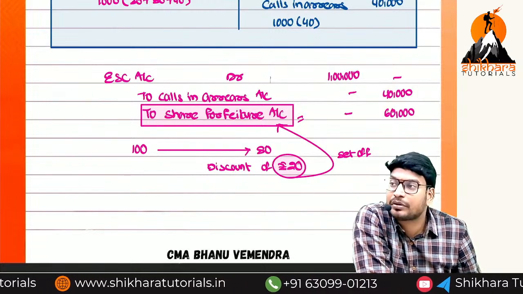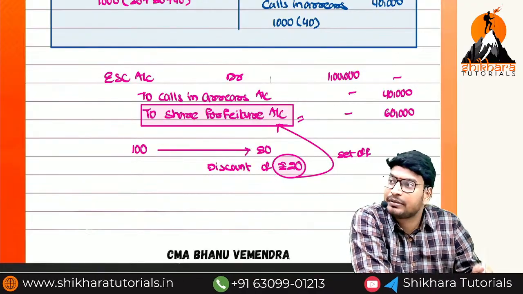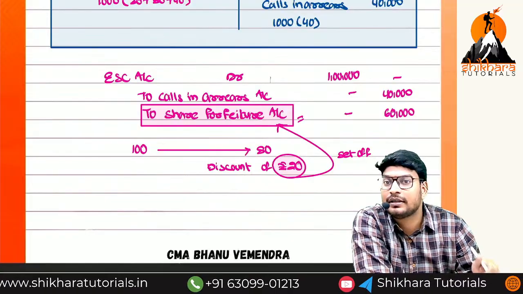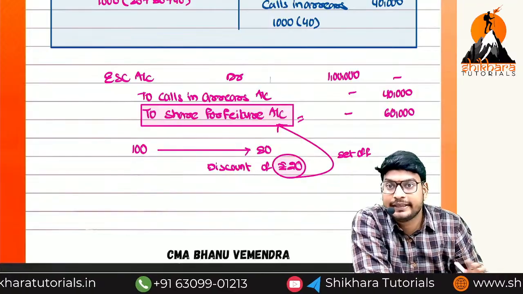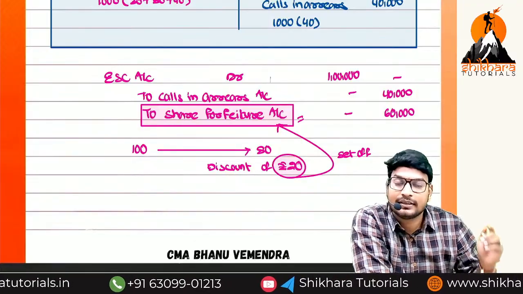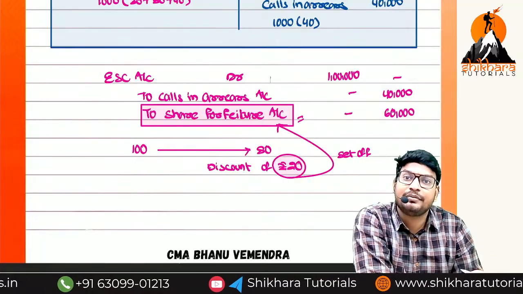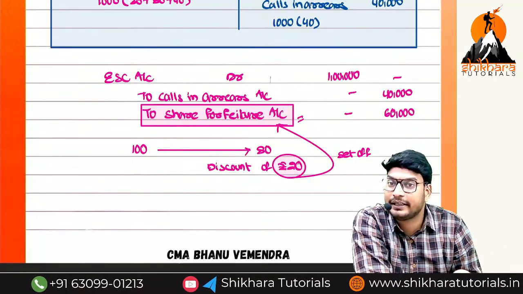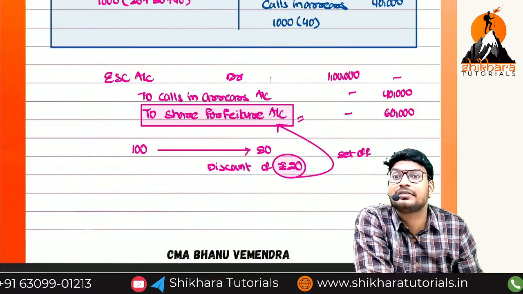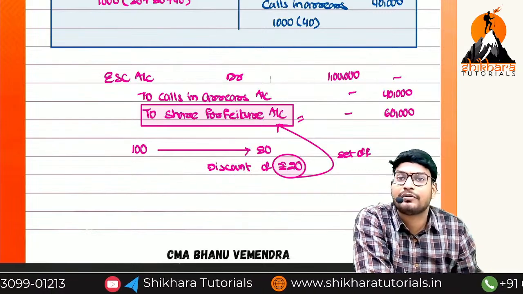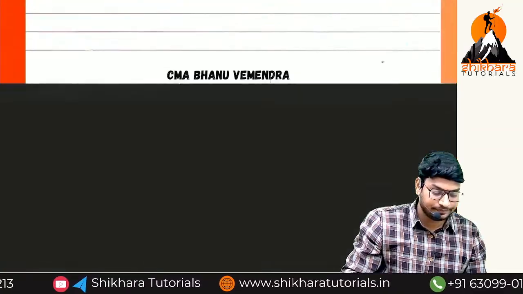It is not a regular profit; an irregular profit is nothing but a capital profit, not a revenue profit. If it is a revenue profit, we need to transfer it to the P&L account. It is not a revenue profit, it is a capital profit. That is the reason we transfer it to the capital reserve. Capital reserve will be available under the head of reserves and surplus. In yesterday's class we saw securities premium, and here we add back to capital reserve. We'll get more clarity.